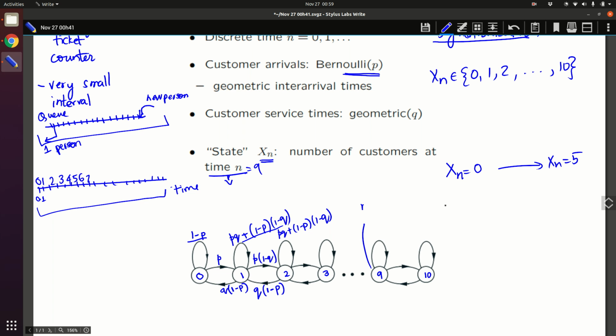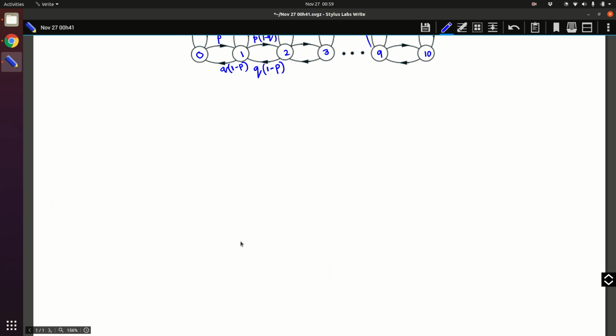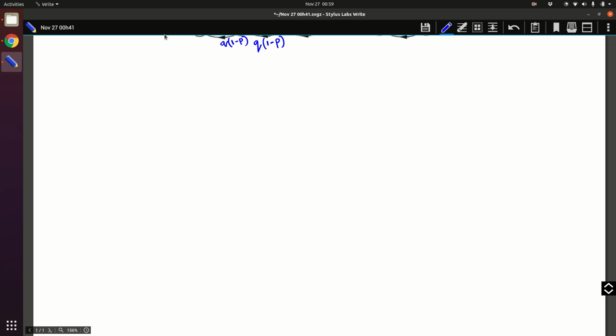So what we are trying to say is that the next state, xn plus 1, is going to be some function of the current state. So it depends on the current state. That is an important thing in the Markov chain. Of course, plus some randomness. That's how you have to think about this system. If you want to start abstracting, let's do that. Let's try to abstract this problem a little bit.